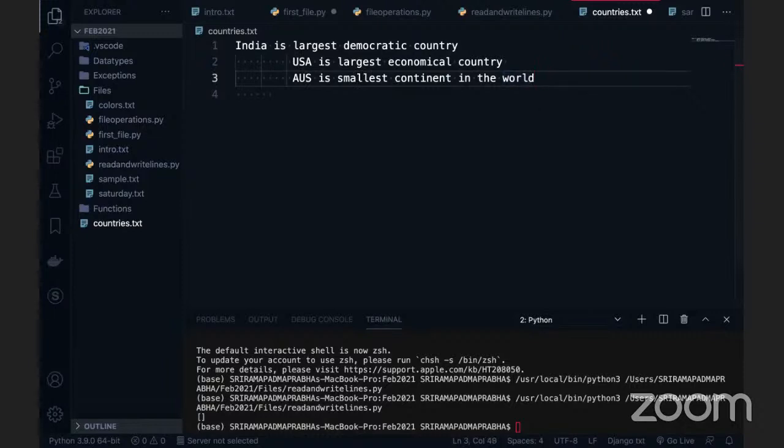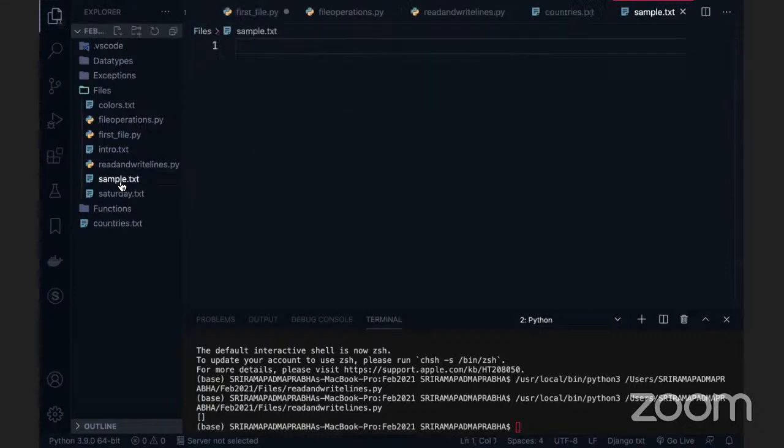So that time we are trying to read the data, obviously it is throwing that there is no data at the end of the file. Your cursor is going to the end of the file, because in the write mode the cursor is taken from the beginning of the file to the end of the file. At the end of the file there is no data, so that's the reason we are not able to read it.